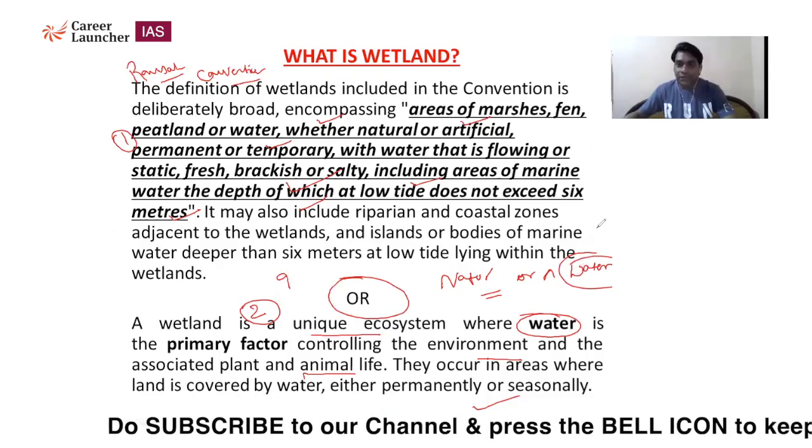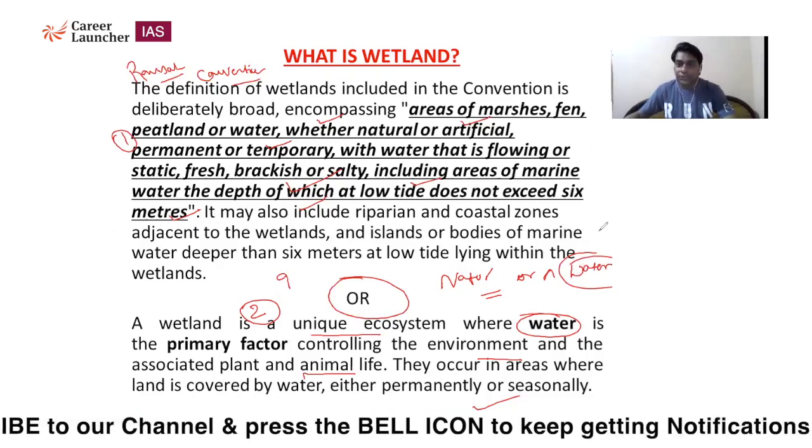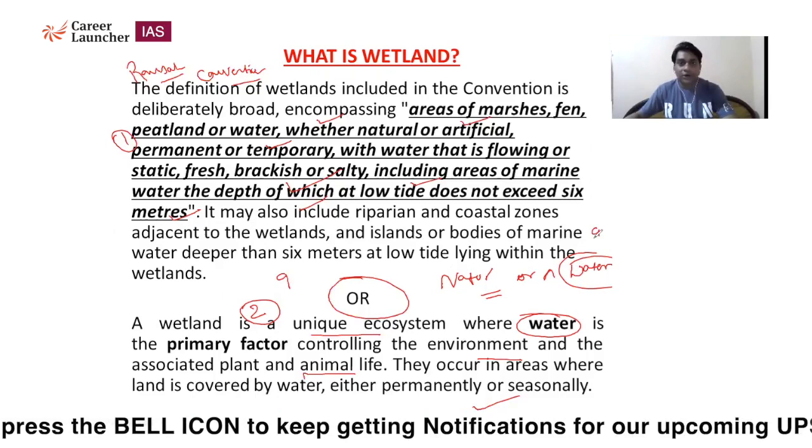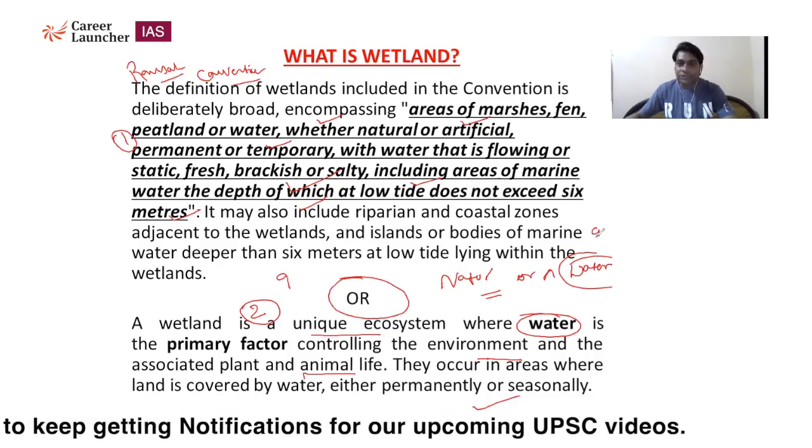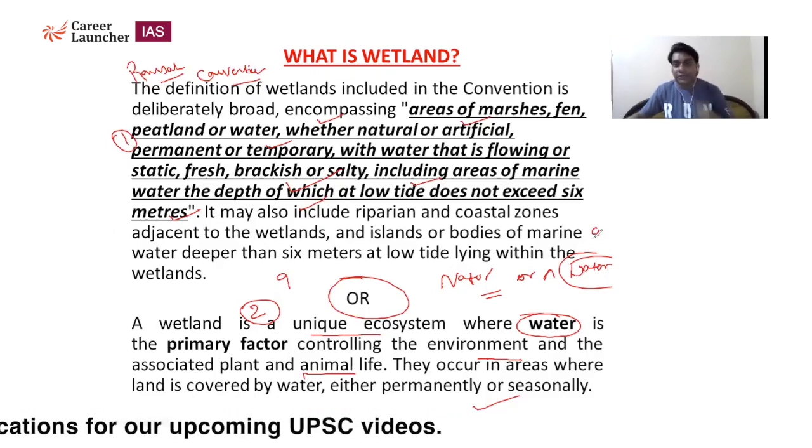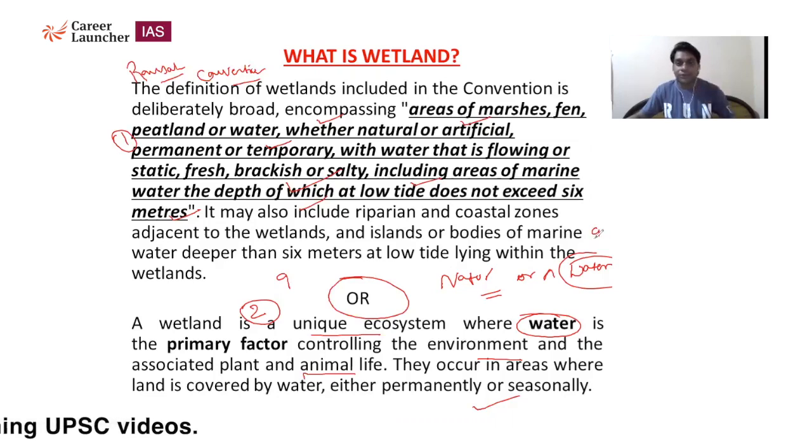It may be a coastal area, an inland area, or some marshes, because of floodplain areas: sometimes in some years when river flow increases, it causes a flood in surrounding areas. That type of area is included in wetland. The most important keyword here is that water is the primary factor. They occur in areas where land is covered by water either permanently or seasonally.